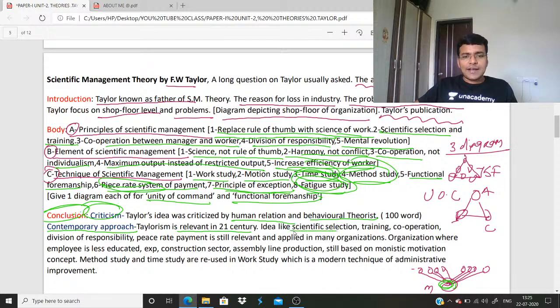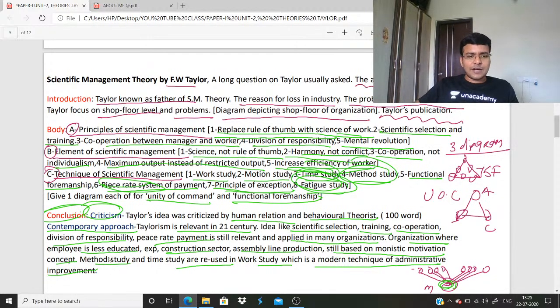His ideas like scientific selection, training, cooperation, division of responsibility, piece rate system of payment are still relevant and applied in many organizations. Organizations where employees are less educated, for example the construction sector and assembly line production, are still based on the monistic motivation concept. Method study and time study are reused in work study, which is a modern technique of administrative improvement.